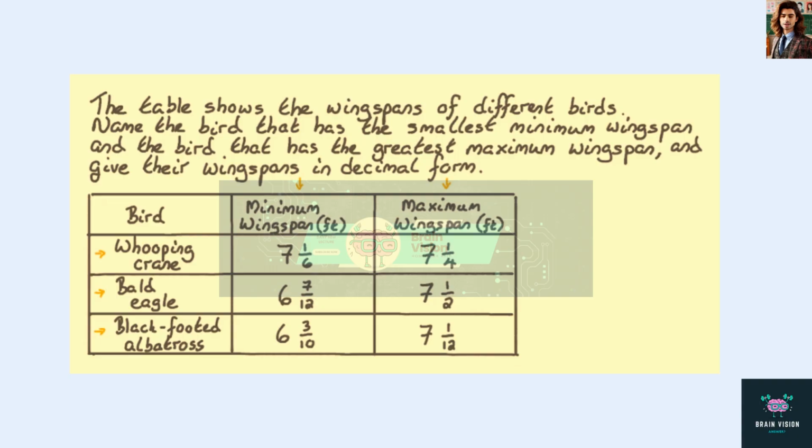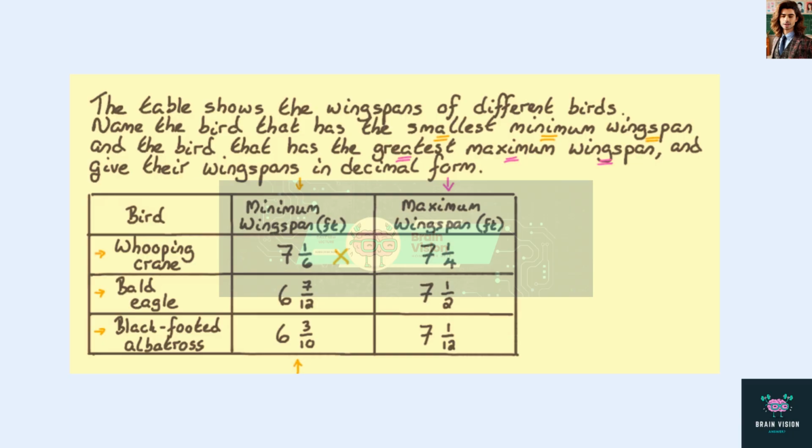In the table, we are given 3 birds together with their minimum and maximum wingspan. We are asked to find the smallest minimum wingspan from the second column and the greatest maximum wingspan from the third column. Let's begin by finding the smallest value in the minimum wingspan column.